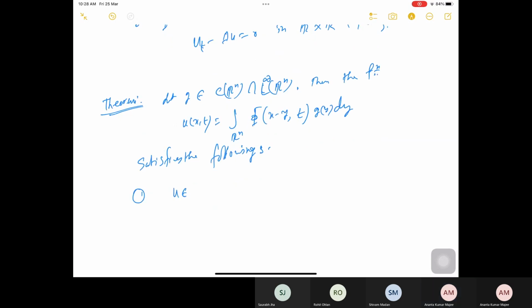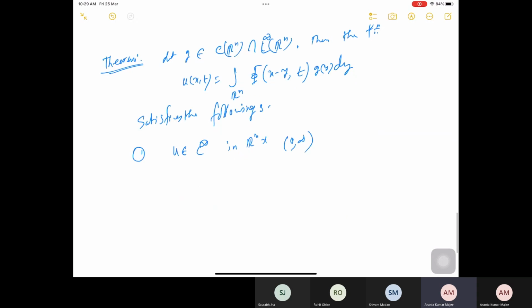So u is C infinity, as I say that phi is a smooth function and so on. Because of the property of convolutions, you don't need g to be smooth and all these things. You can throw the derivative only on phi. That I have already told you in the previous class also. So u is in C infinity in Rn cross 0 to infinity. So the only problem is at 0, so no problem. And not only that, it satisfies this equation ut minus Laplace of u is equal to 0 in Rn cross 0 to infinity.